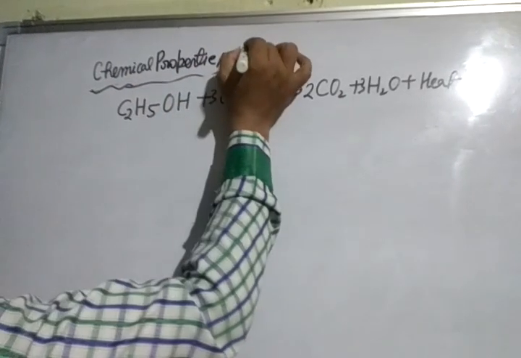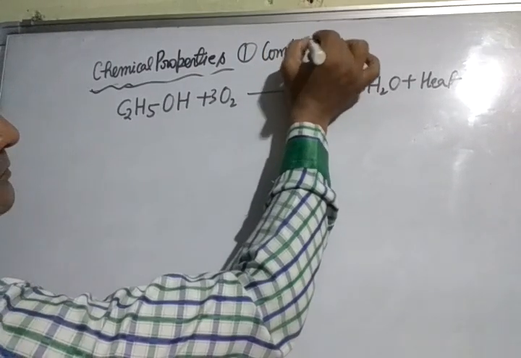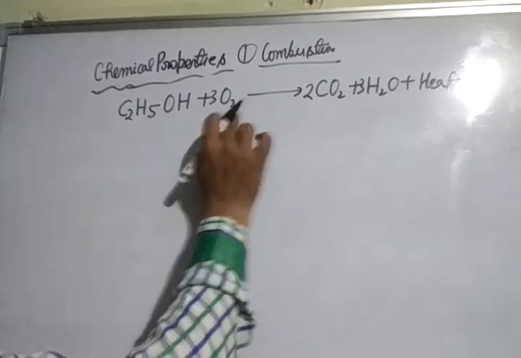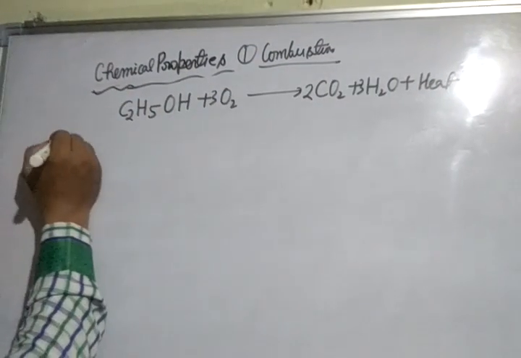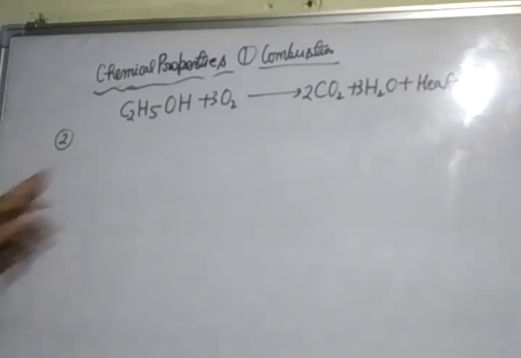So first point is combustion. Combustion means burning. Ethanol burns in air to form carbon dioxide, water, heat and light. Second is oxidation with acidified potassium dichromate.